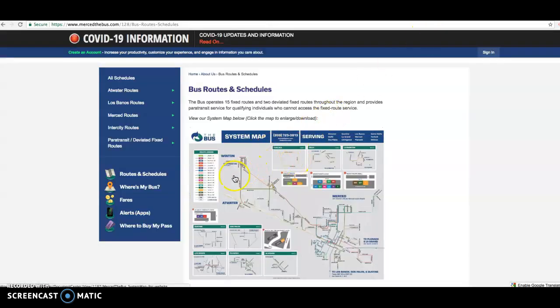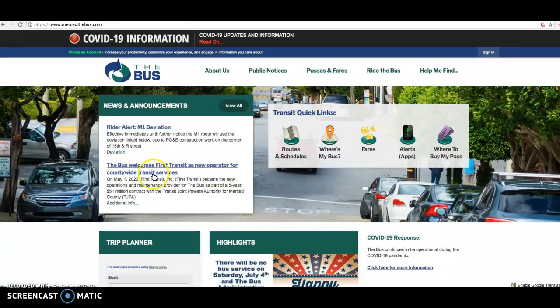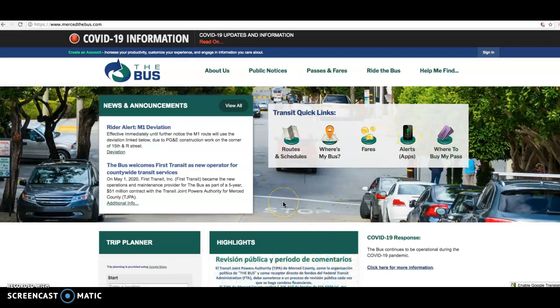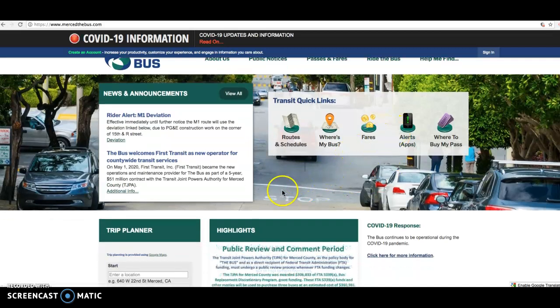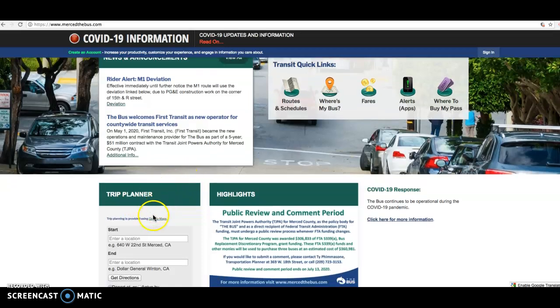You could also see the bus live, where it is and how much longer you're waiting for it. So it does track it, and you can get the app, which I guess is called alerts or whatever it is. So you could see where the bus is, to see how far away you are from it. So you could get that information. This is the trip planner, and usually the trip planner is on the bottom.